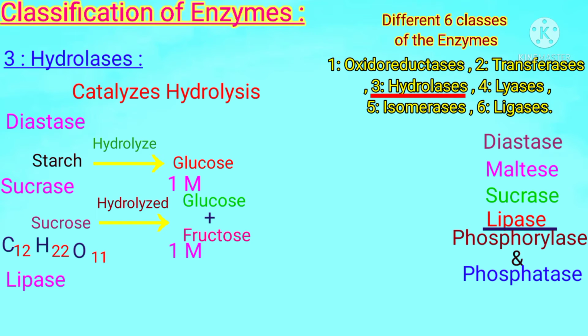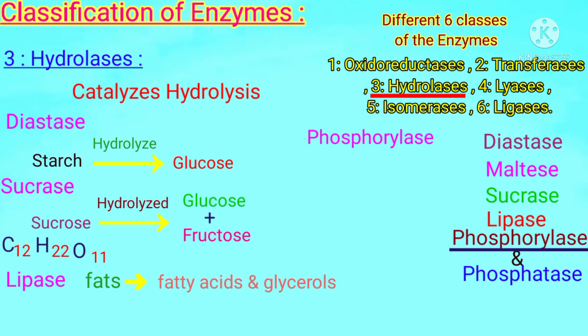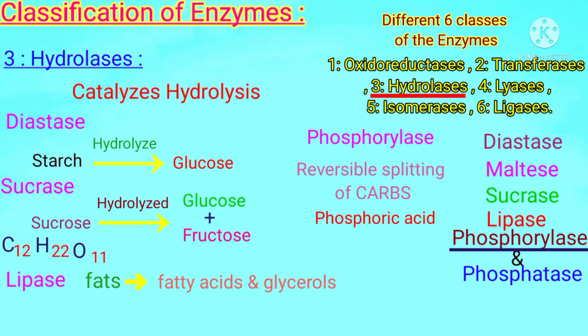Lipase is also a digestive enzyme which can hydrolyze fats into fatty acids and glycerol. Students, the lipase enzyme is present in oil seeds like castor bean. Next is phosphorylase, which speeds up the reversible splitting of carbohydrates in the presence of phosphoric acid.